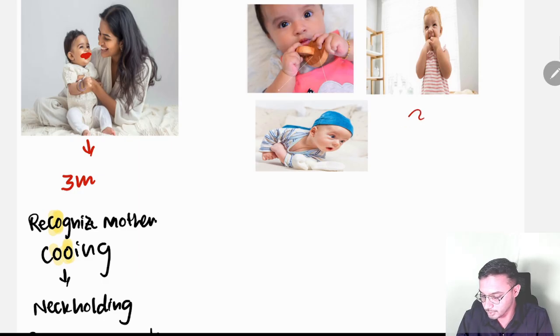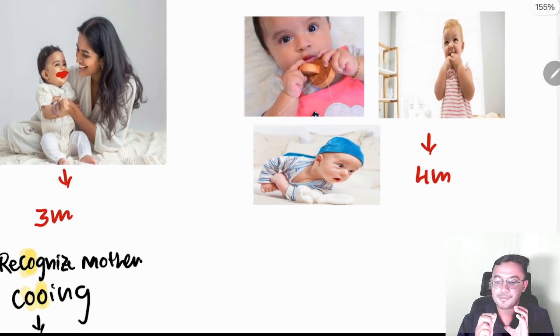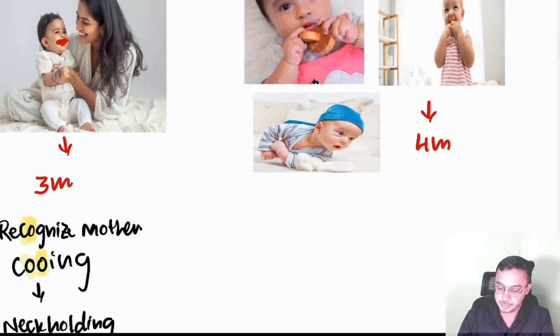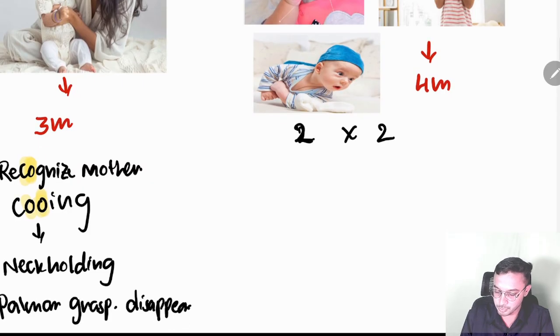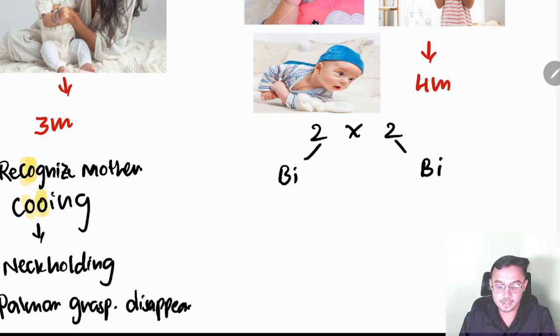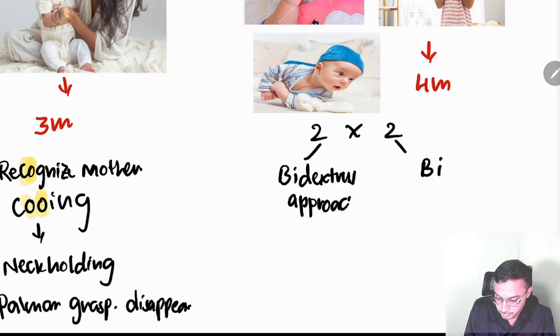Next, this is the 4 months milestone. Look at the baby at 4 months. The baby is holding objects in two hands, which is known as the bidextrous approach. For 4 we can write 2 into 2. Remember it like this, 2 into 2 for 4. One 2 stands for bi, the bidextrous approach. One more 2 stands for binocular vision.